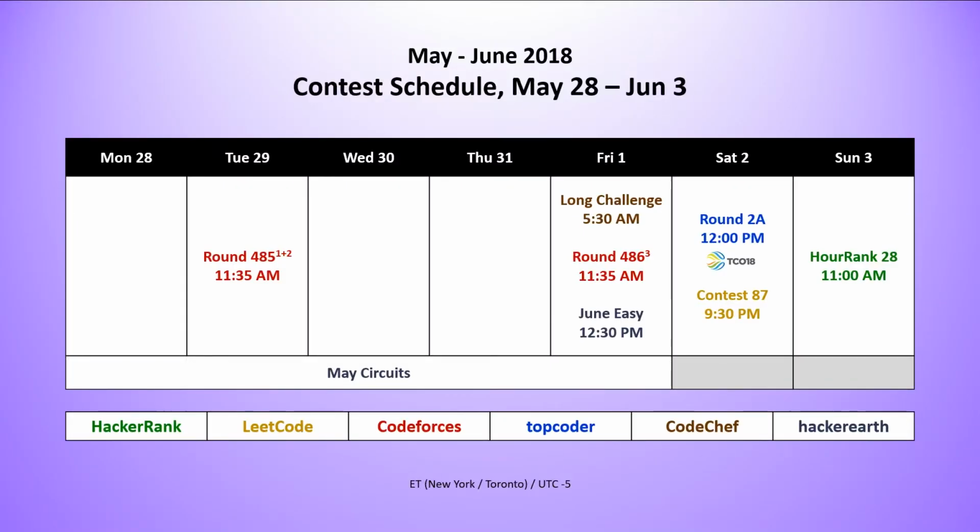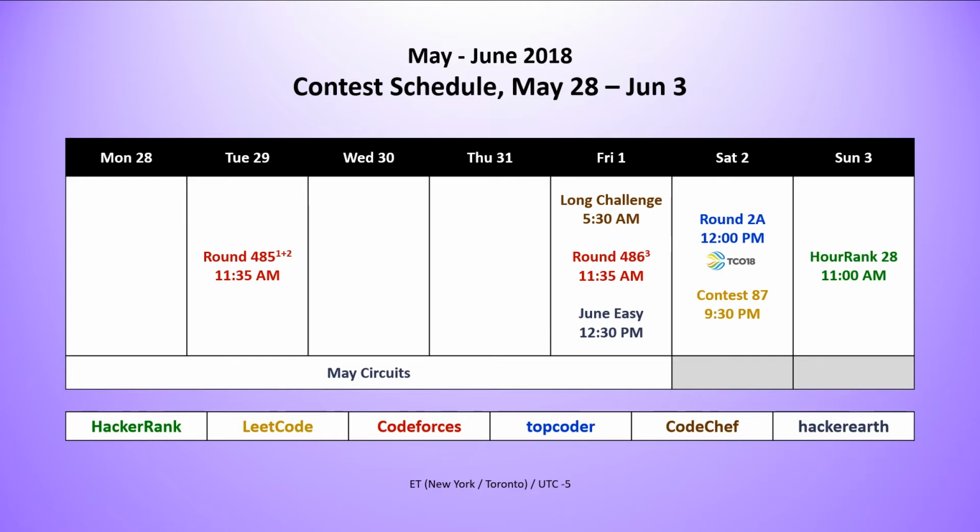Last week we had 8 contests. On Tuesday we had the Codeforces round 485. As well, on Friday we also had round 486. On Friday morning we had the start of the CodeChef Long Challenge. And in the afternoon we had from HackerEarth the June Easy contest. On Saturday at noon we had round 2A from TopCoder for the TCO 18. On Saturday evening we had LeetCode Contest 87. And on Sunday we had from HackerRank the Hour Rank Contest 28.